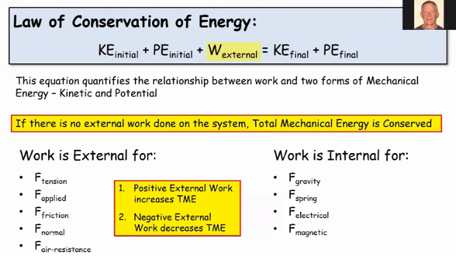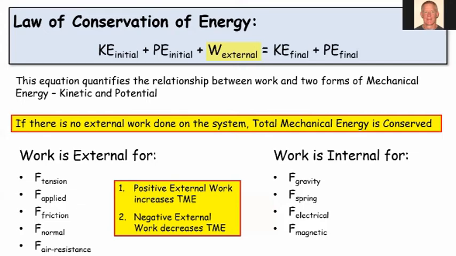So sometimes we have to look at the force and ask ourselves, is this going to increase, right, either kinetic energy or potential? In that case, we'll treat it as positive, or is it going to decrease kinetic energy or potential energy? If so, that work is going to be treated as negative.